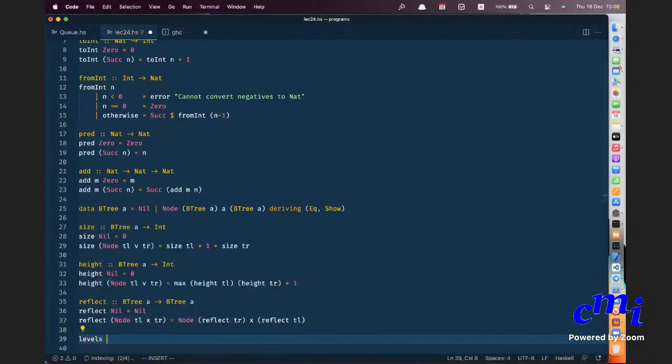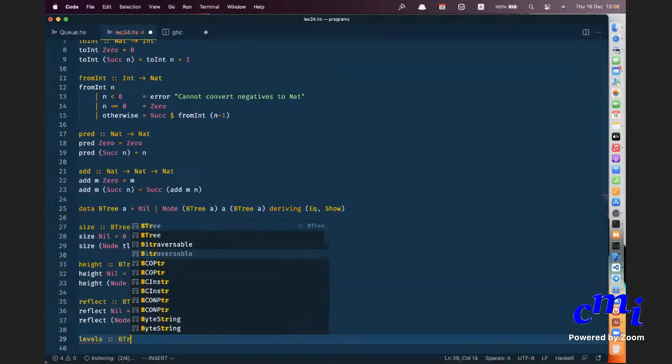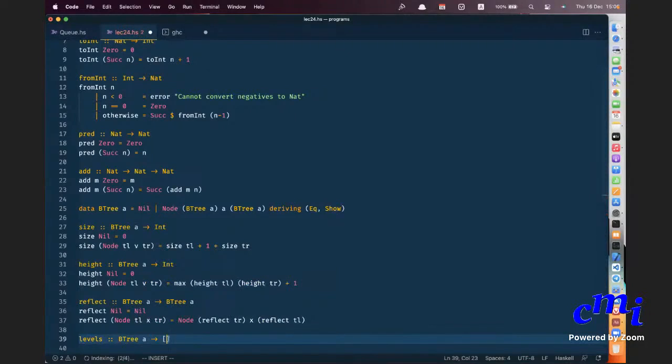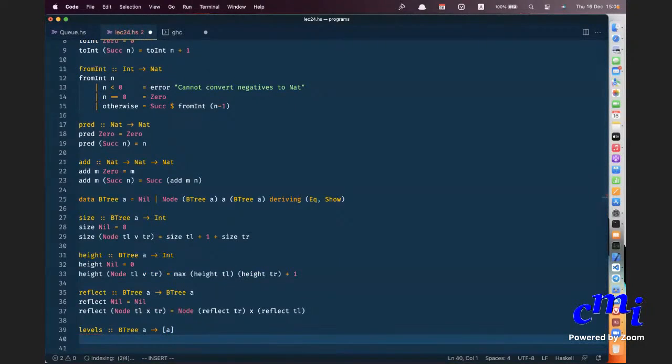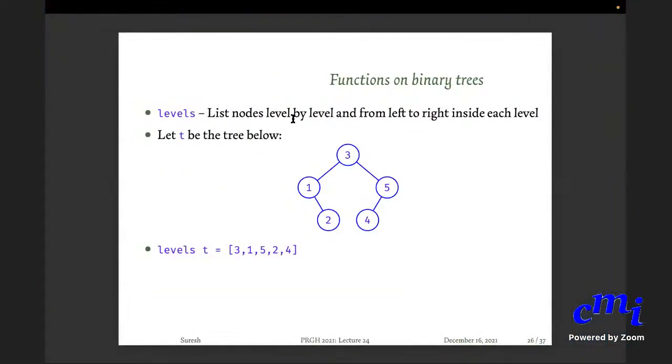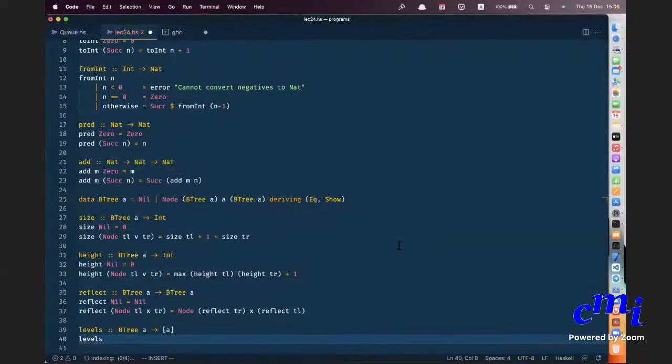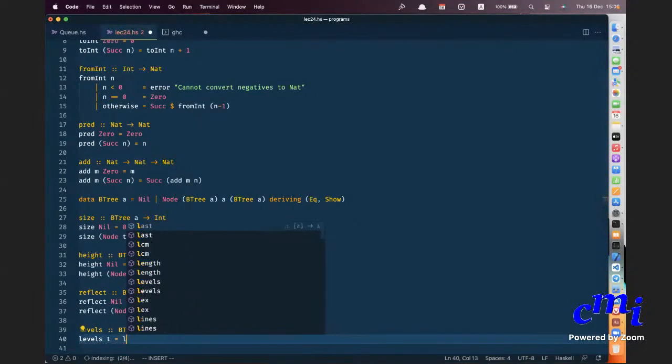So my levels is BTree A arrow list A. What I will say is that instead of producing one list, I'll produce one list for every level. One list for this level, one list for this level, one list for this level, etc. And then finally, I'll concat all those lists. That is my idea. So levels of a tree is nothing but concat of levels prime of T.